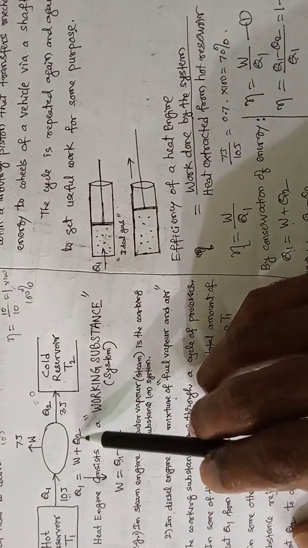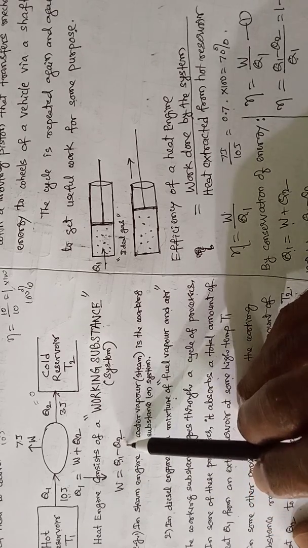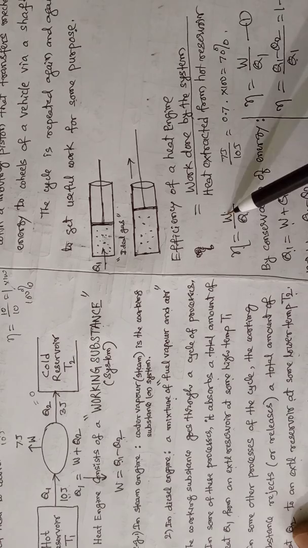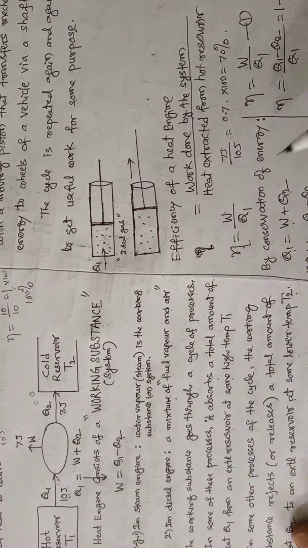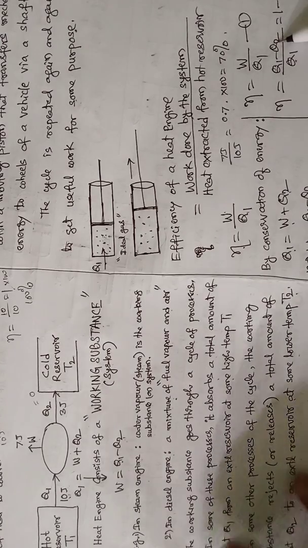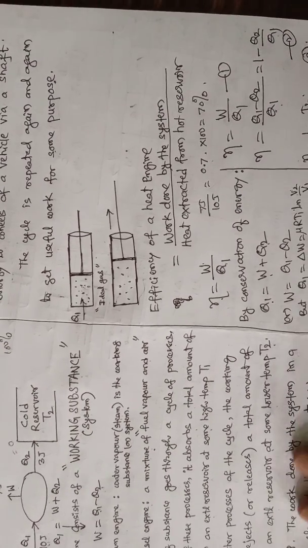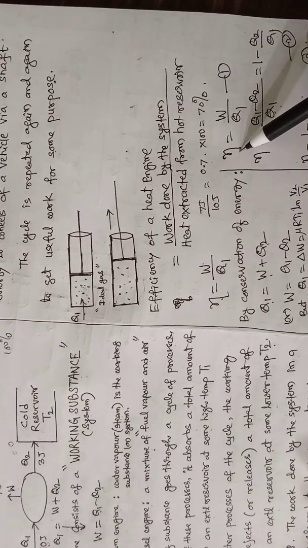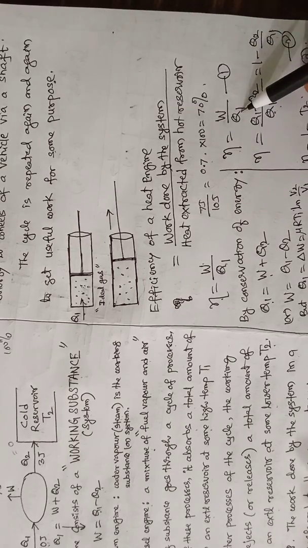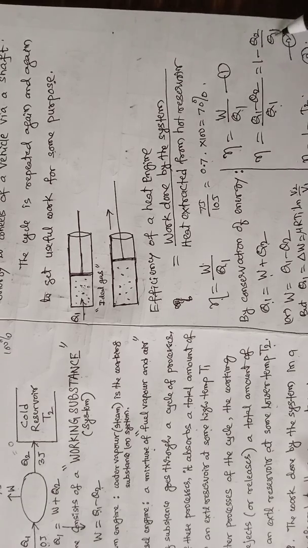From this energy equation, we got W equals Q1 minus Q2. So we can substitute in place of W this Q1 minus Q2. Writing in place of W, Q1 minus Q2 divided by Q1. See, Q1 by Q1 means 1, minus Q2 by Q1. So we got another equation for efficiency. One equation is work done by heat absorbed. The second equation is 1 minus Q2 by Q1.